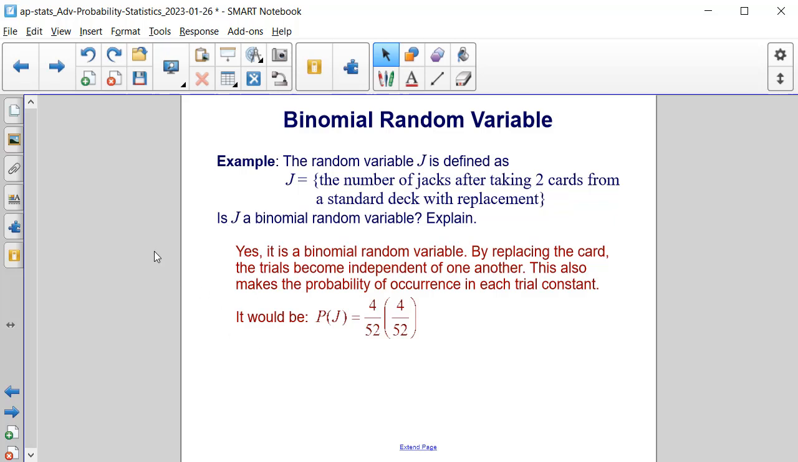And here's the solution written out. Yes, it is a binomial random variable. By replacing the card, the trials become independent of one another, and this also makes the probability of occurrence in each trial constant. So the probability of getting a jack 2 times would be 4 out of 52 times 4 out of 52.